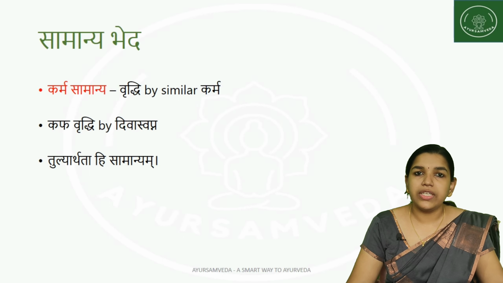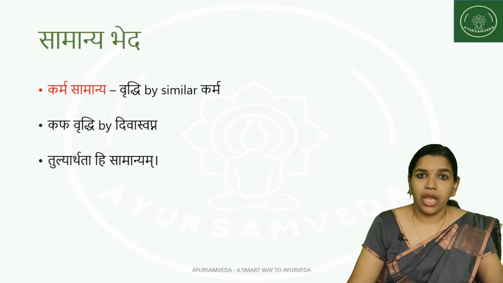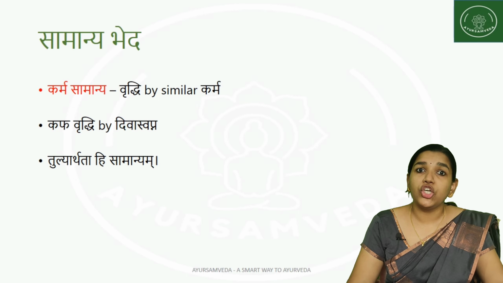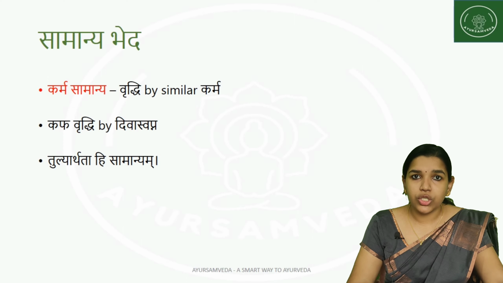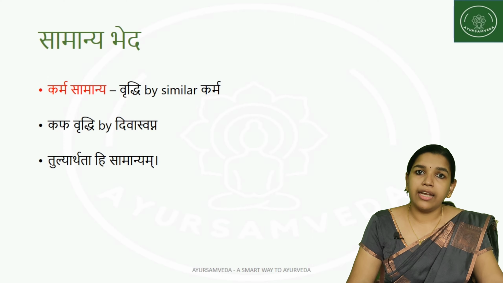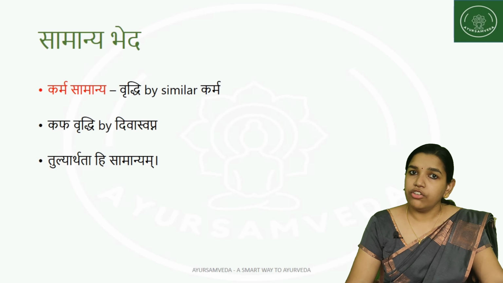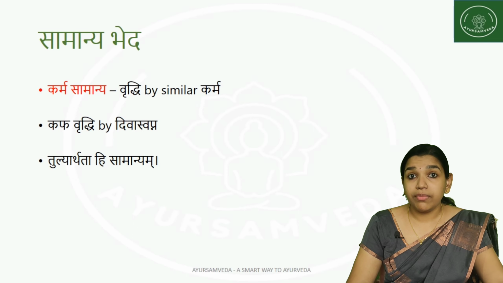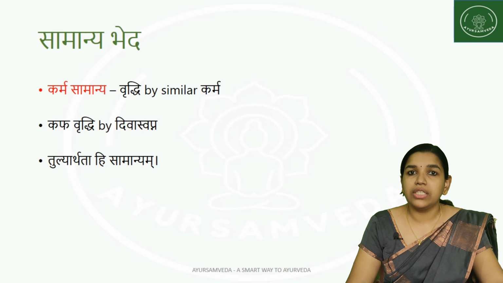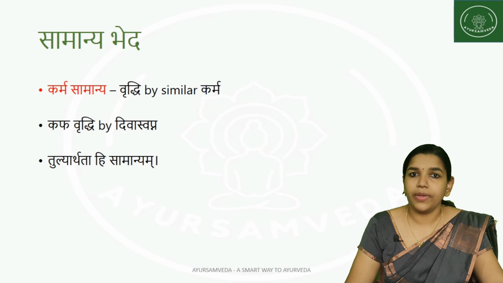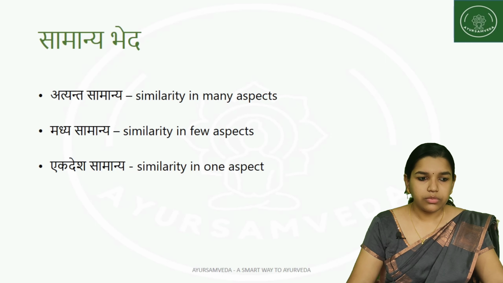Here we can consider the Tulyarthadahi Samanya. Because of the similarity in that particular karma with the entity we have to increase, it has attained the vriddhi. So if vriddhi is happening by the similarity of the karma, that is considered to be Karma Samanya.